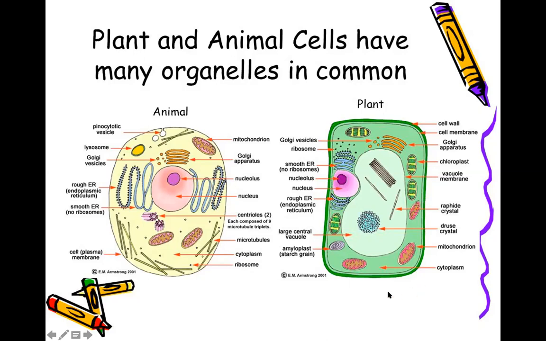Plant cells have a cell wall, and animal cells do not have a cell wall. So plant cells have got a cell wall. They've got plastids, chloroplast. Animal cells do not have cell wall or plastids in them. Animal cells have centrioles, plant cells do not have centrioles. And another difference regarding the vacuole: the plant cell's vacuole is so big, while in animal cells vacuoles are small and few in number.